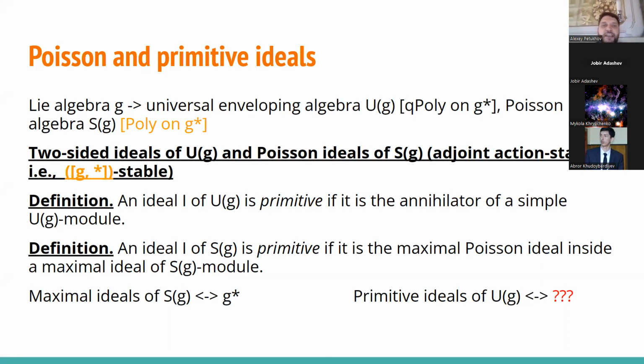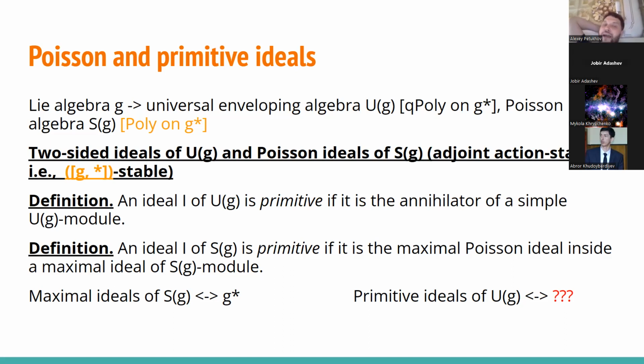Next, an ideal I of UG is called primitive if it is the annihilator of a simple UG module. And an ideal of SG is primitive if it is the maximal Poisson ideal inside a maximal ideal of SG.